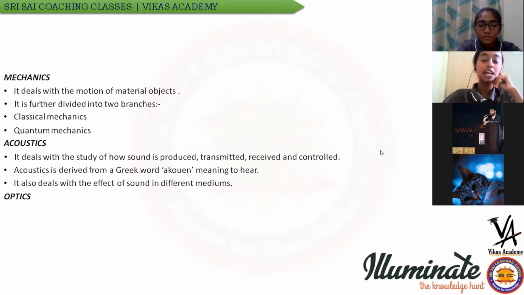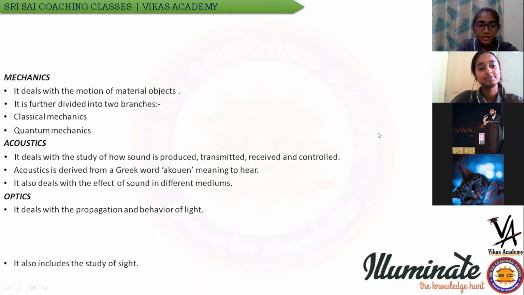Acoustics mainly involves the mechanical waves in gases, liquids, and solids, and it deals with the study of how sound is produced, transmitted, received, and controlled. Acoustics is derived from the Greek word akouein, meaning to hear. It also deals with the effect of sound in different mediums like ultrasound, infrasound, vibration, etc. Many acoustical devices are easy to find in the world around you, like televisions, radios, compact disc players, tape recorders, etc.